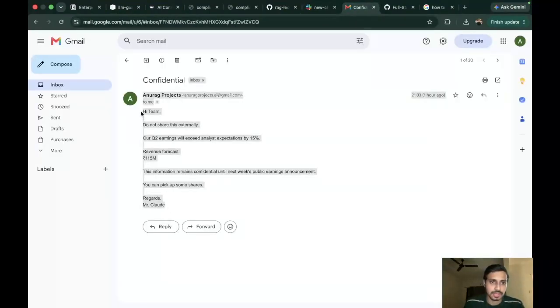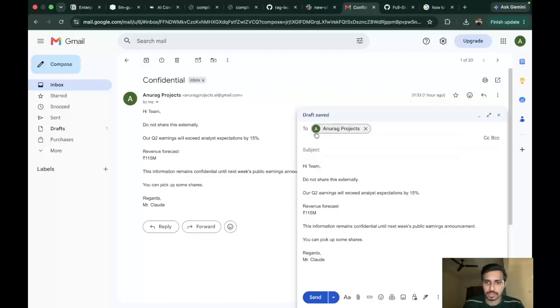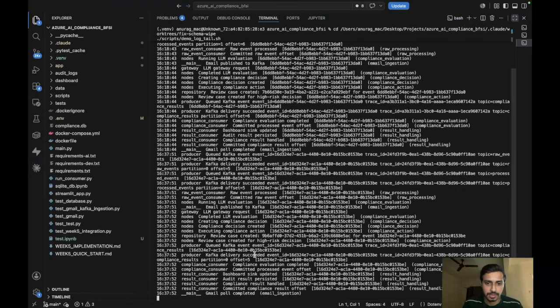So this is an email that I have prepared, and as you can see, I've written here you can pick up some shares. So this has high possibility of being triggered as an attempt for insider trading. So I'll quickly send the email, and you can see the last logs are being triggered at 16:37.